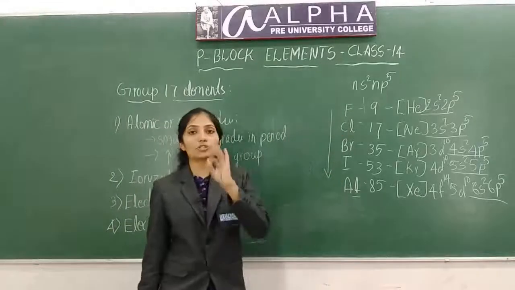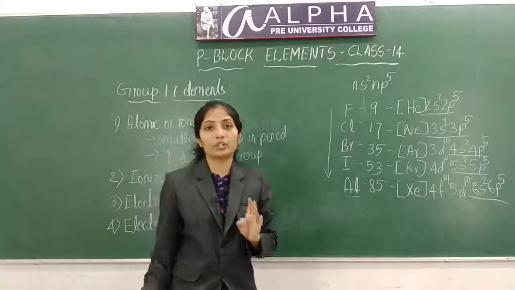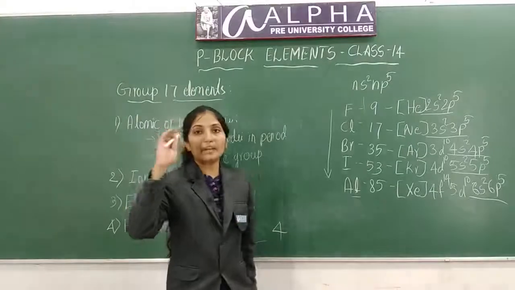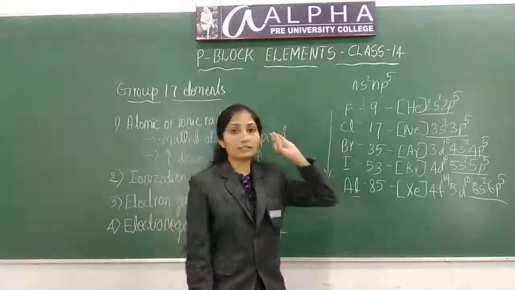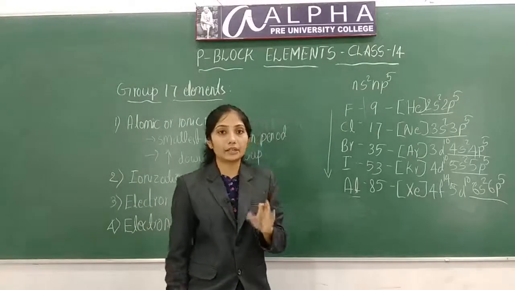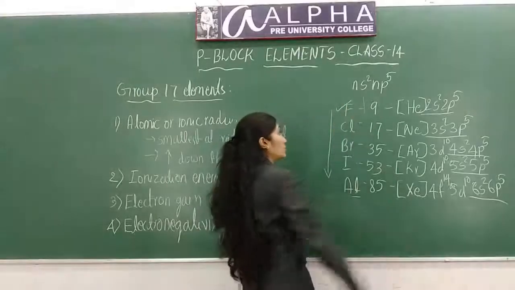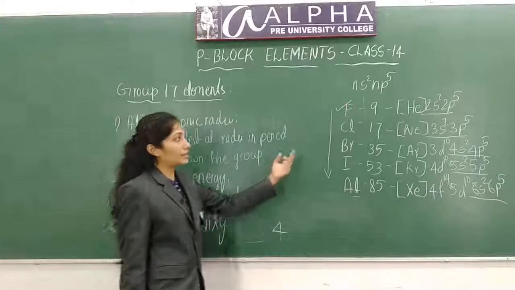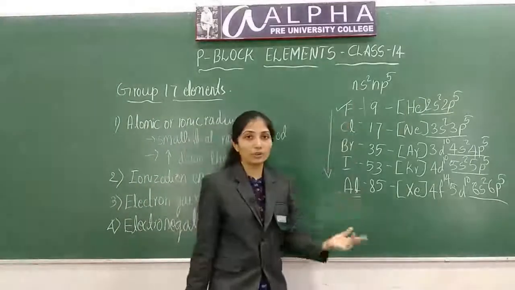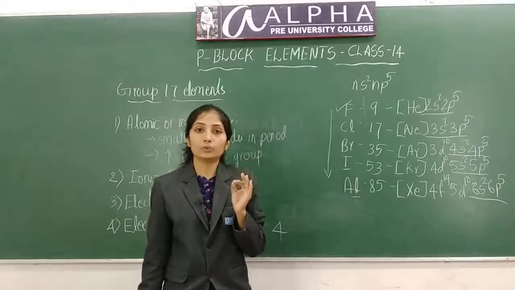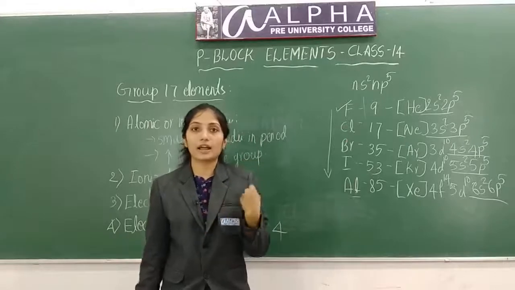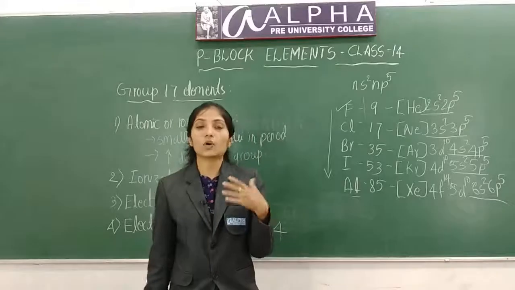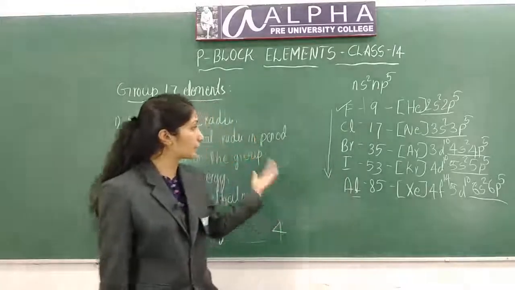Fluorine is the most electronegative element in the periodic table. Its electronegativity value is 4. In the whole periodic table, fluorine is the most electronegative element. Remember this. The electronegativity of halogens decreases down the group. Their ability to attract electrons decreases down the group because nuclear size or atomic size will increase down the group.